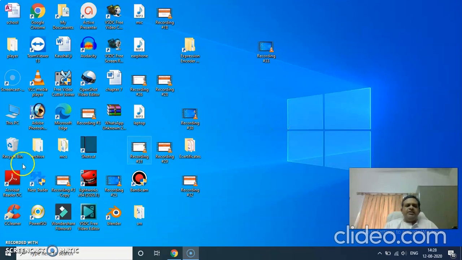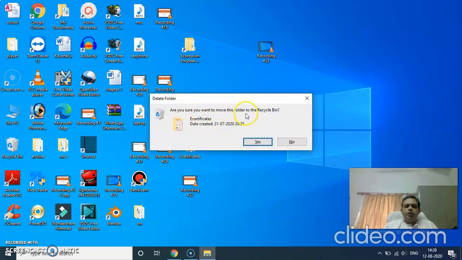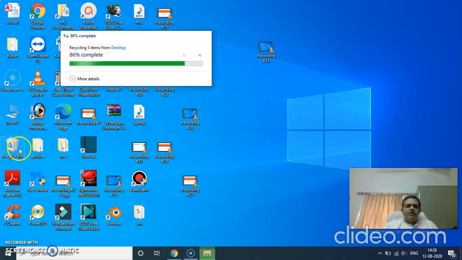Okay, now let us see. As you can see here, this is the recycle bin on the desktop, right? You are able to see it. Now suppose I delete any file. I have deleted some files already. Now let me delete this folder, e-certificates. When I press the delete key, it asks, are you sure you want to move this file to the recycle bin? I say yes. Now it goes to the recycle bin.